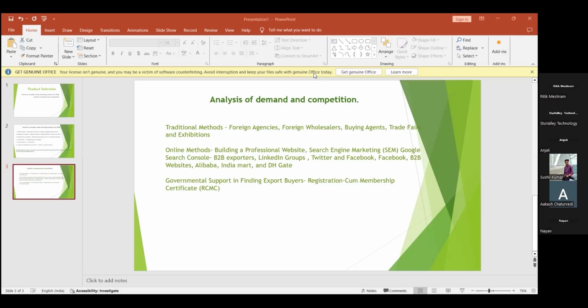So this RCMC is a certificate that serves as a validation of an exporter. They can deal with the products being registered with the agencies and organizations that are authorized by the Indian government. So till here it is clear, guys?